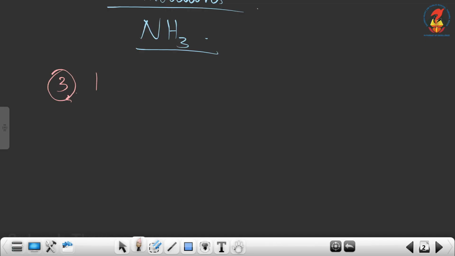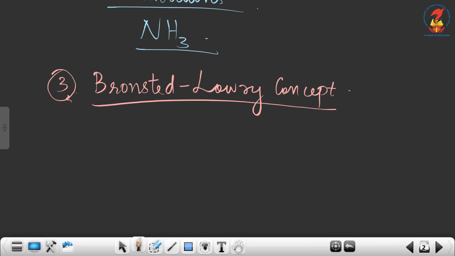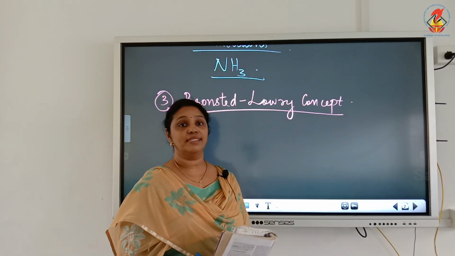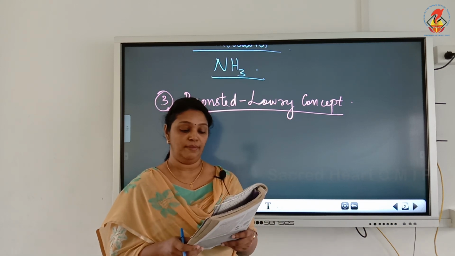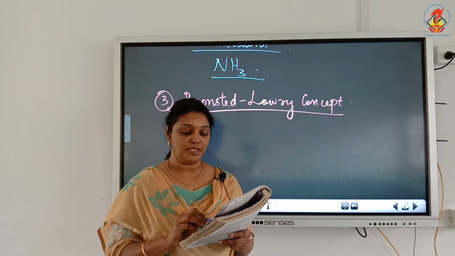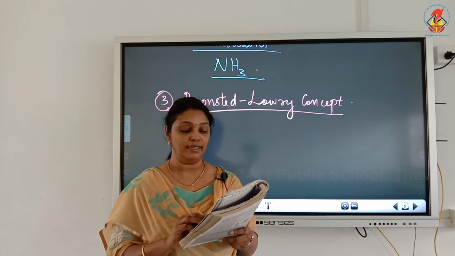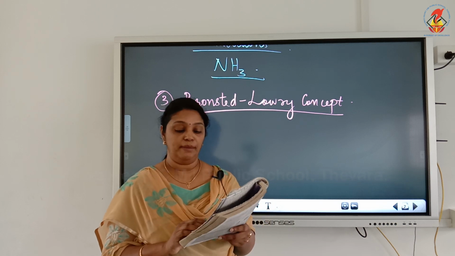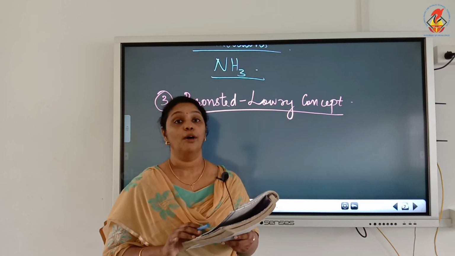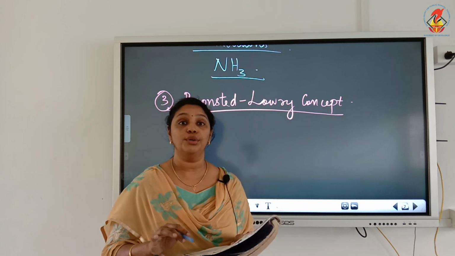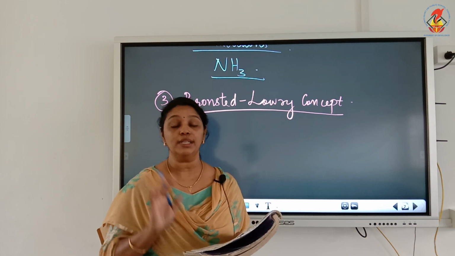Number 3 is the Bronsted-Lowry concept of acids and bases. Now let's see what is the definition of acids and bases according to the Bronsted-Lowry concept. Now, acid is a substance that is capable of donating a hydrogen ion, and bases are substances capable of accepting a hydrogen ion. Or we can say acids are proton donors and bases are proton acceptors.